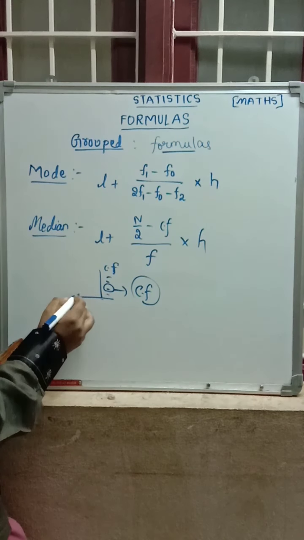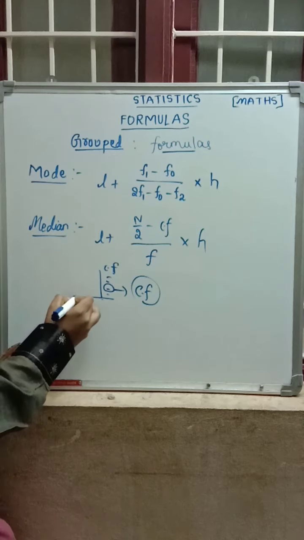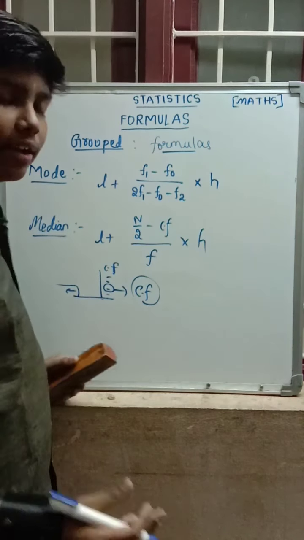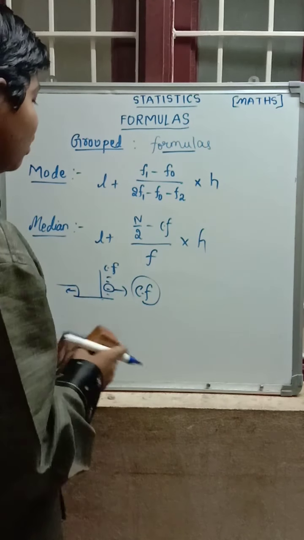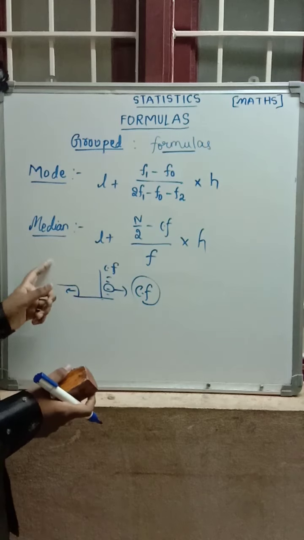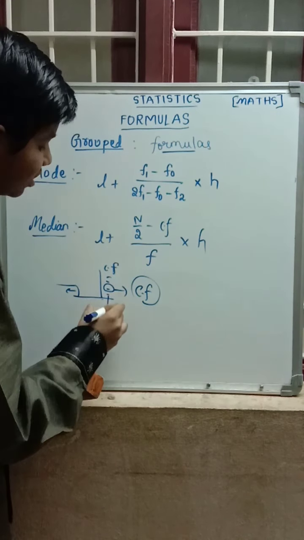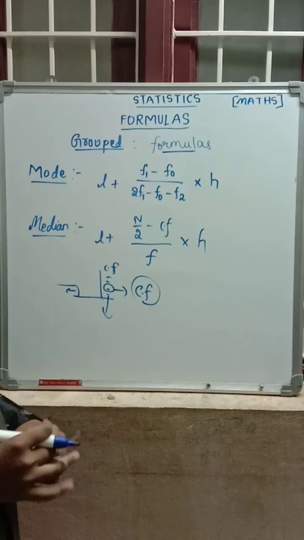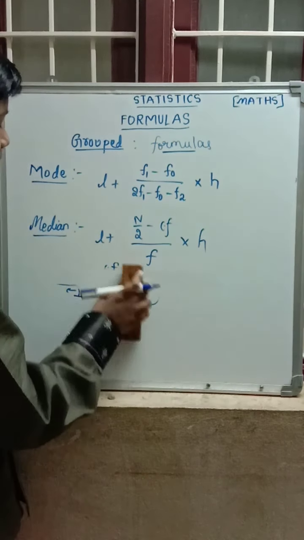Where we have drawn the line, there will be an upper limit and lower limit, and the lower boundary is taken from that class. For example, for the class 35 to 40, the lower boundary is 35. N is the number of observations, that is, the last cumulative frequency we take as n, and then by 2. This is the median formula.